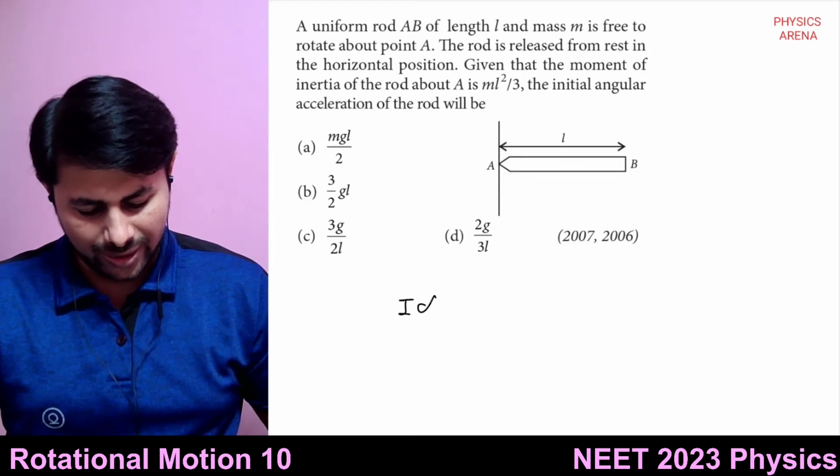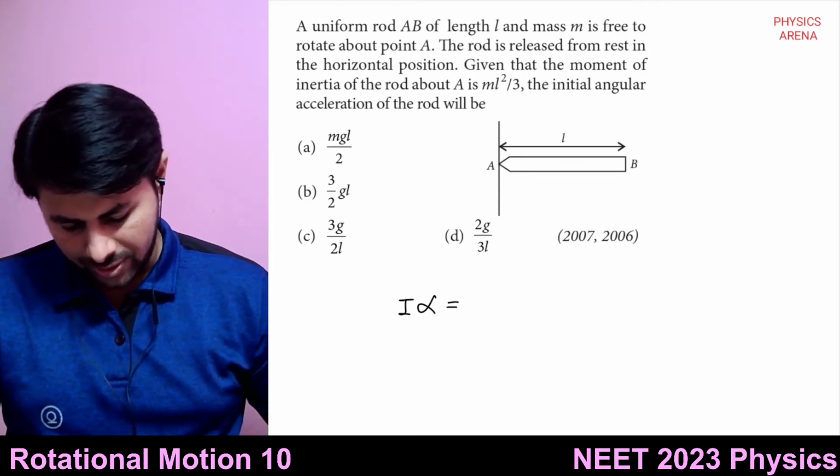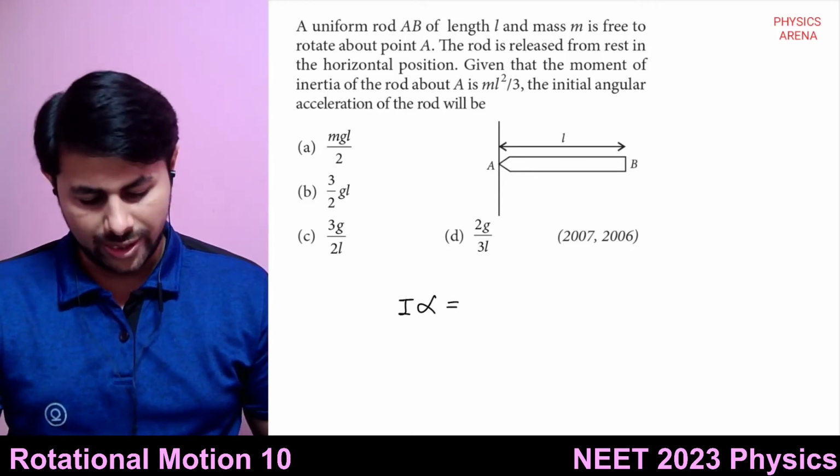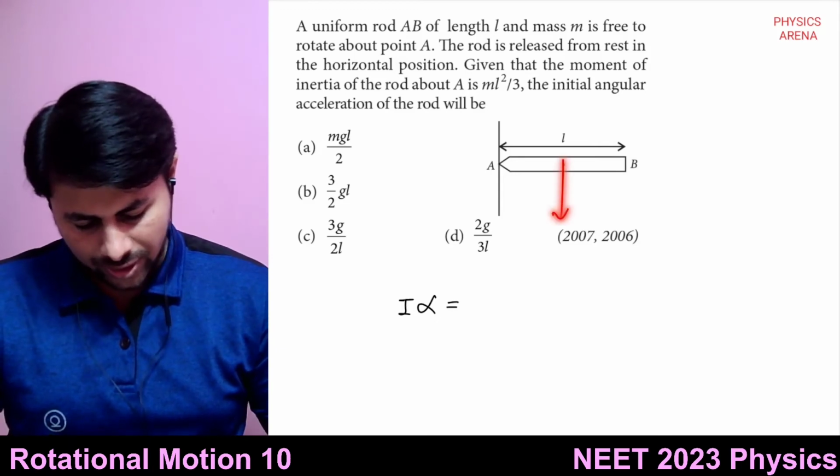So torque equals I alpha. How much is the torque?